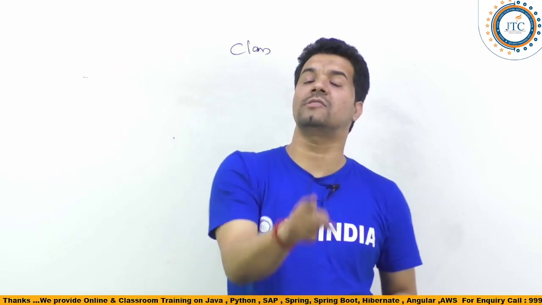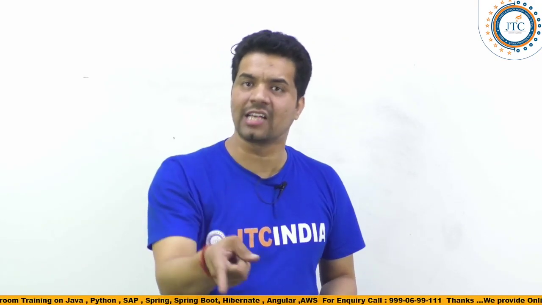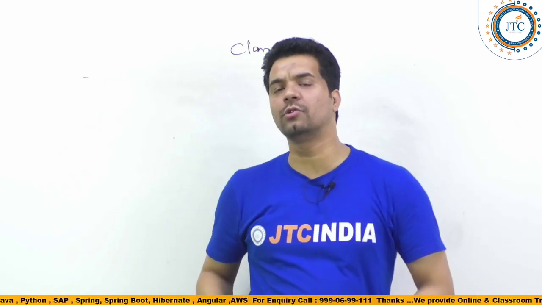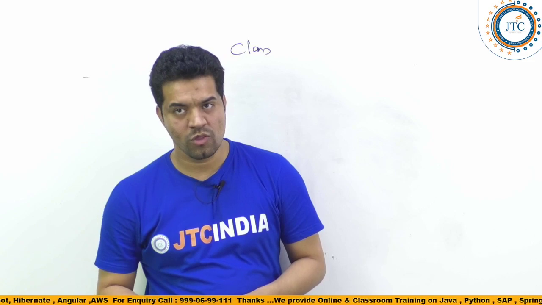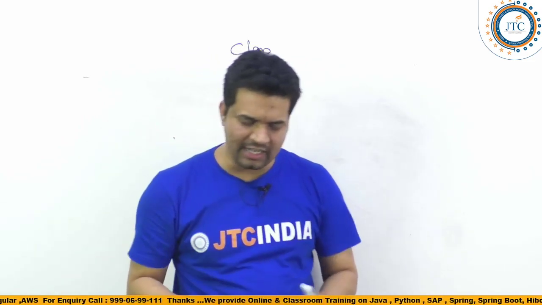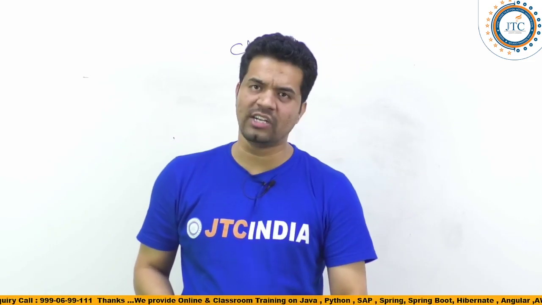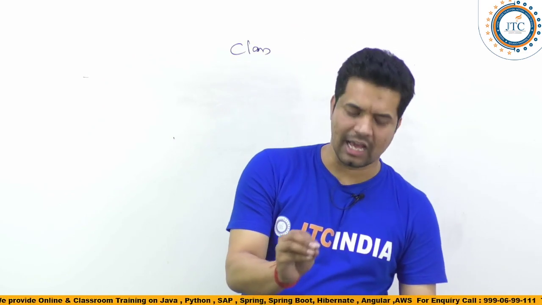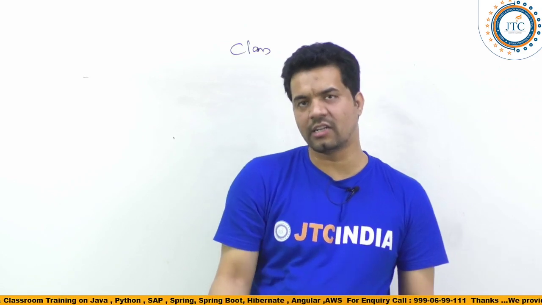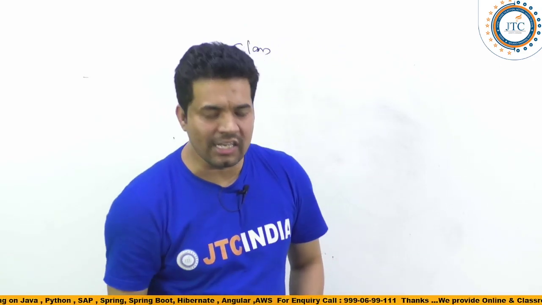So making the class final alone is not going to fulfill your need. So number one, I'll tell you some of the basic points and I'll show you the code, because I'm running short of time. You can write the code at your end and see it.